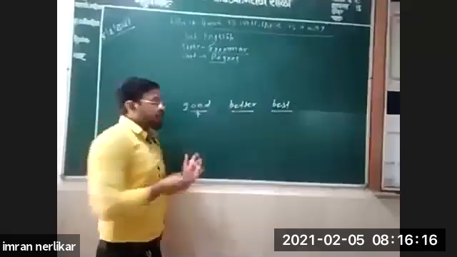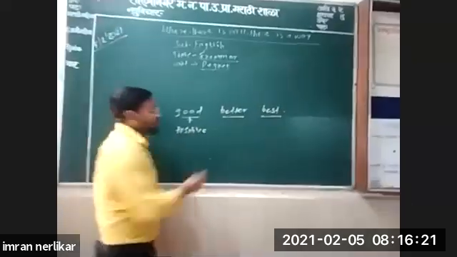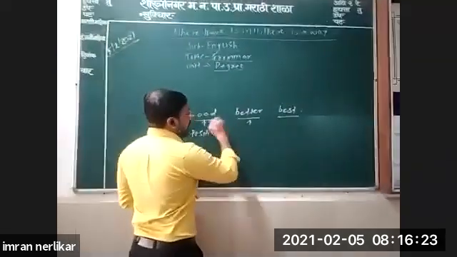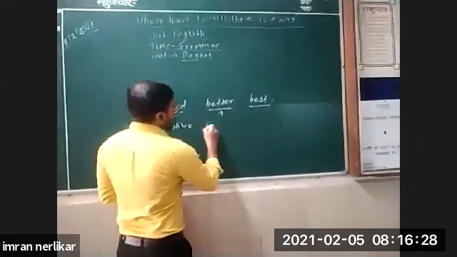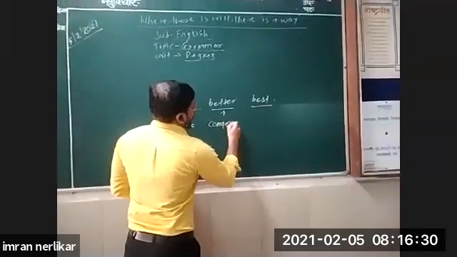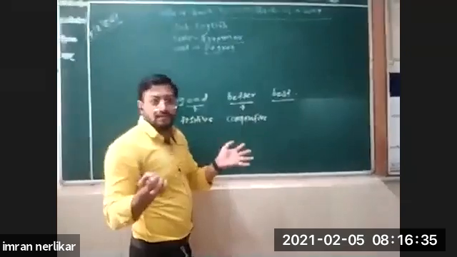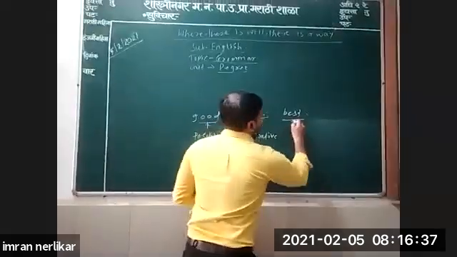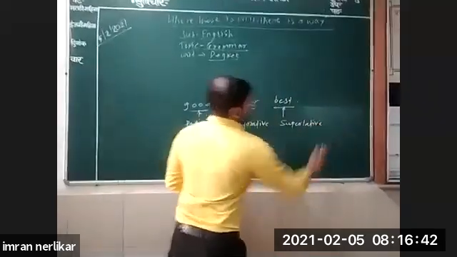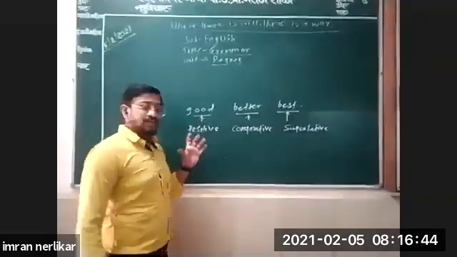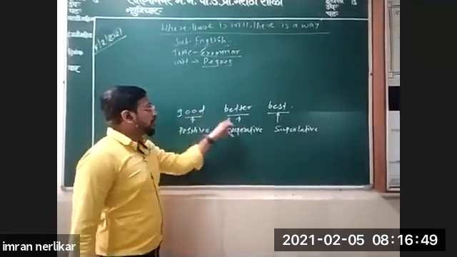Only then can you compare. Good is the positive form. Better, better than this, more good. More good means better. This is comparative. And best, nobody is like that. Highest level, it is superlative. So that's why you should know adjectives and forms of adjectives. Good, better, best.